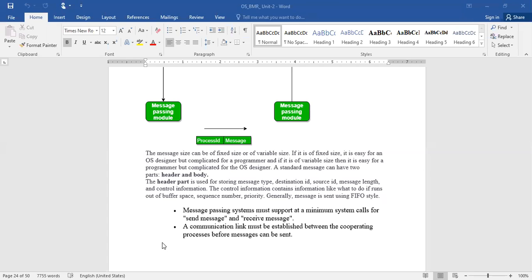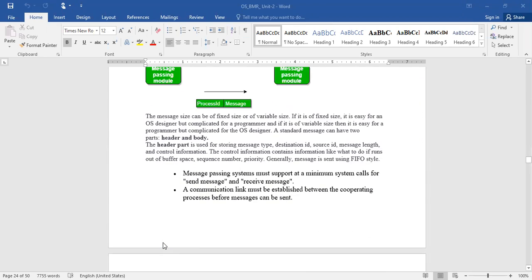Now let us focus on how the message passing system allows two processes to share information. The message passing system must support a minimum of two system calls, for sending a message and receiving a message. If I want to transmit data, I need to make a system call. I want to transmit some message so that others can understand.